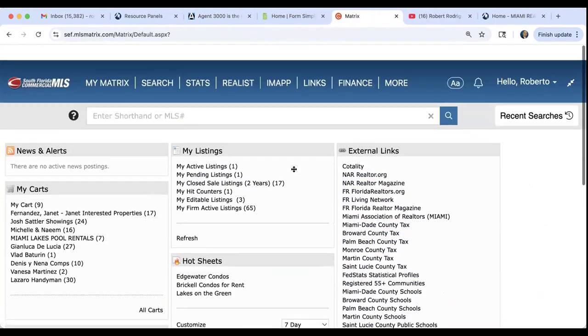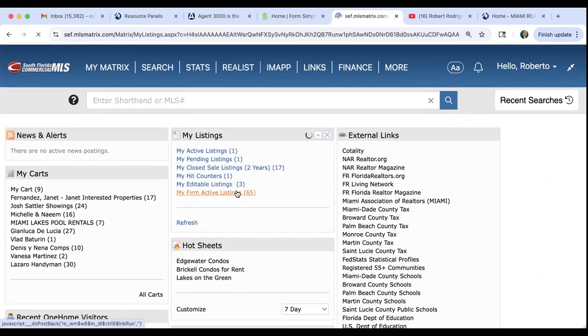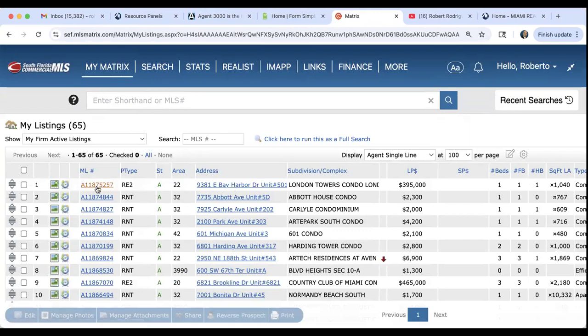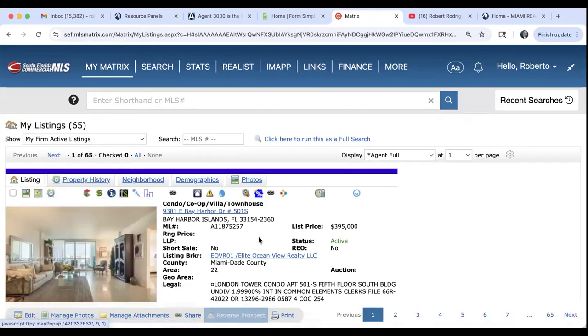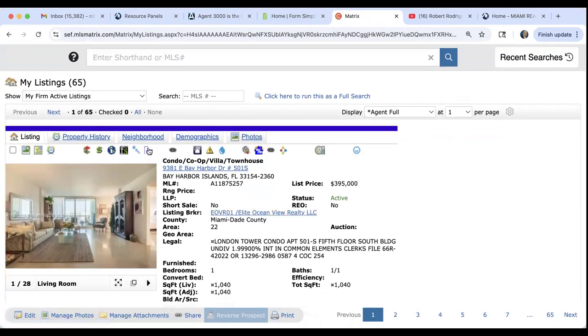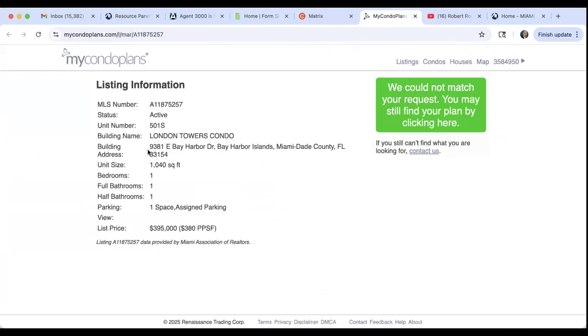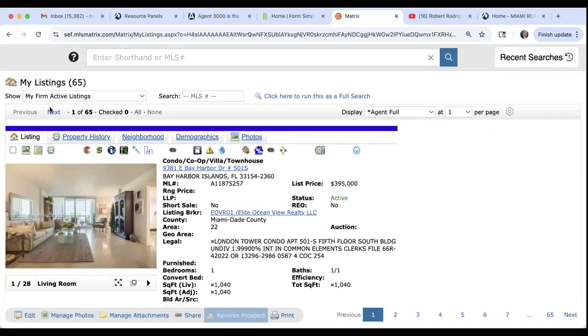Now, guys, if you are in the MLS and you're looking at a condo, you see this little symbol up here. That is My Condo Plans. Click on it, and if there is a floor plan available, you will see it. If it says, "We could not match your request," that means there's no floor plan available for this building.